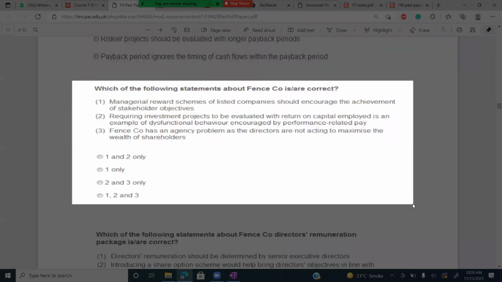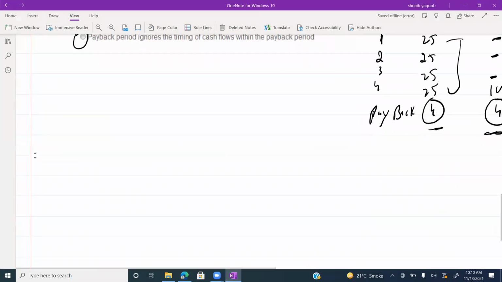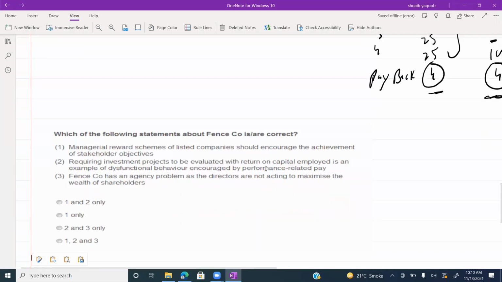Although this is not an investment appraisal question, let's solve it. Which of the following statements about Fence company are correct? Managerial reward schemes of listed companies should encourage the achievement of stakeholder objectives.